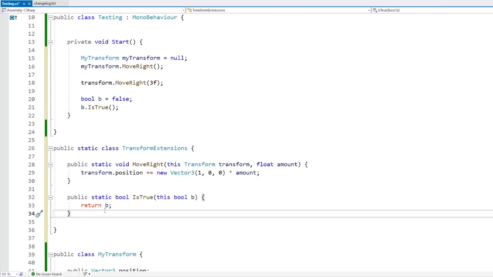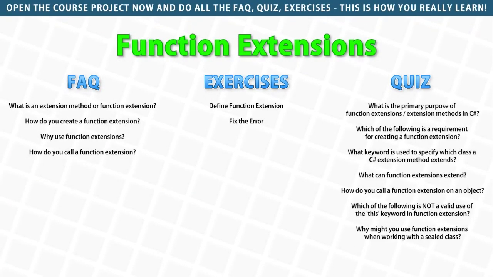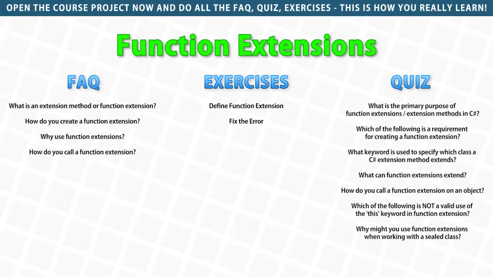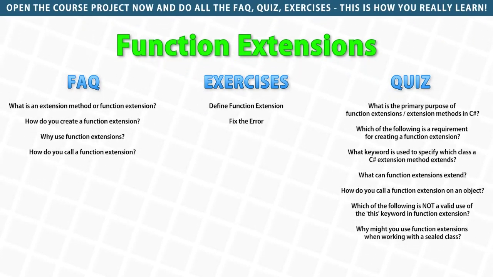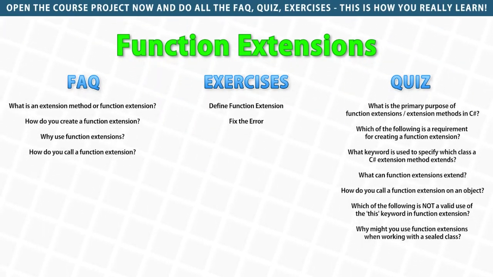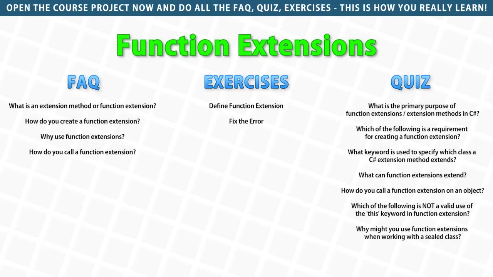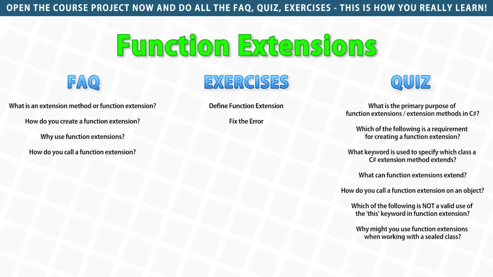This works for extending classes, but also works for extending value types, like we saw over here, the bool. So we can also extend structs, and this also works for extending interfaces. So if you want to add extra logic to a type, but either you cannot or don't want to modify the original type, that's where function extensions or extension methods come in. It's one of the best ways to make some helper utility functions that you use a lot and make them super easy to use.